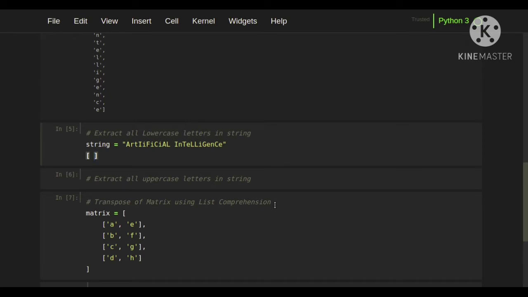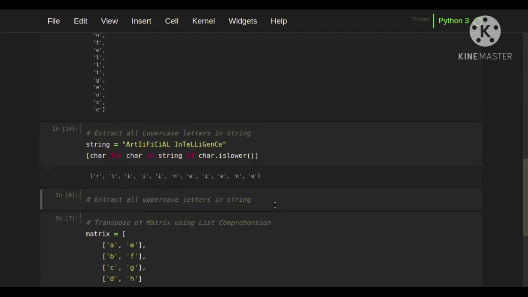So here our iterable is this string, and for iterating through this we are going to use a for loop. For character in string, and we are going to store that character only if that character is lower case.